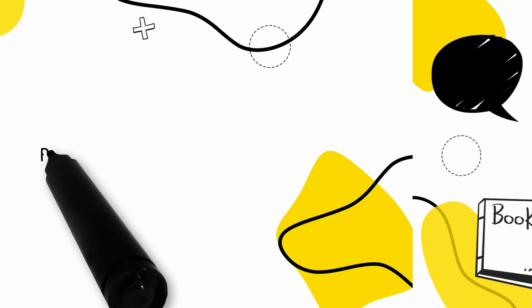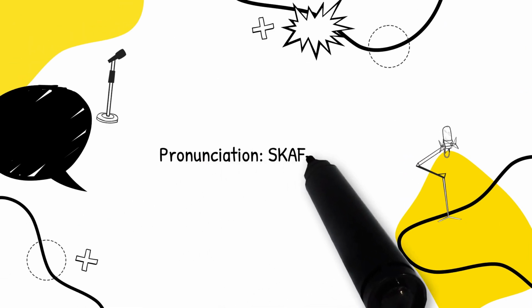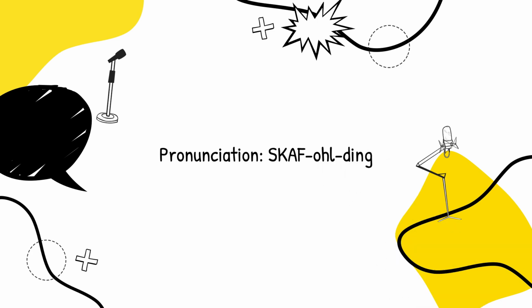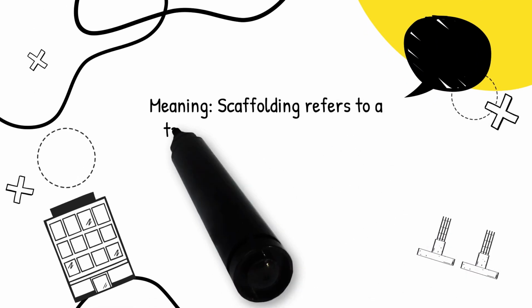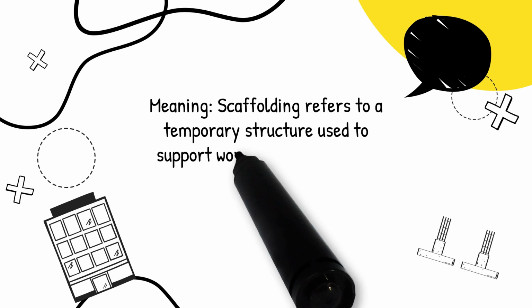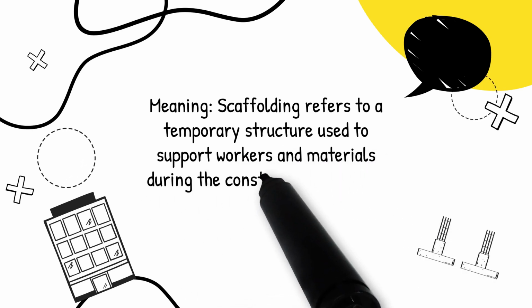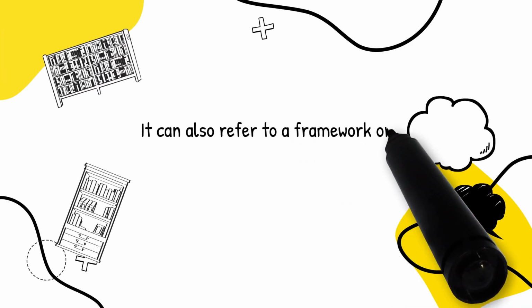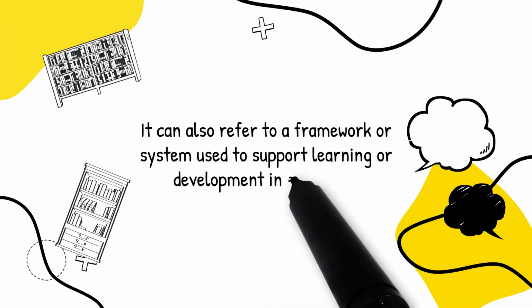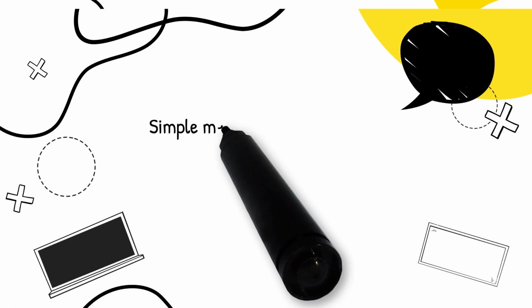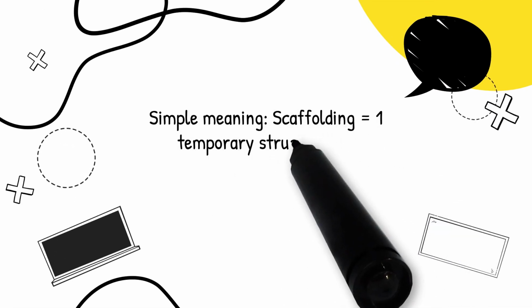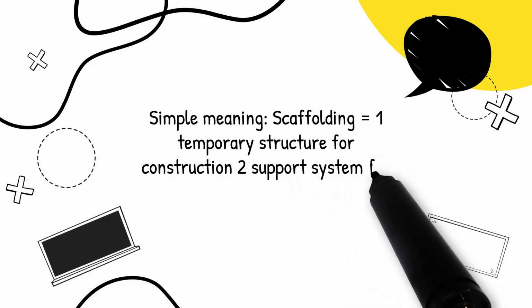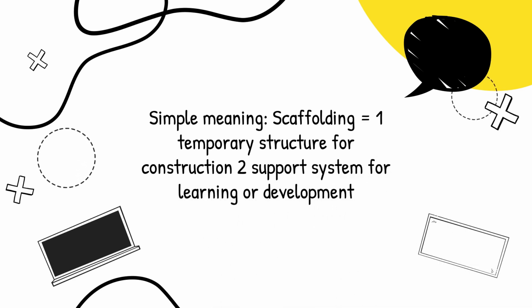Scaffolding, meaning, pronunciation. Scaffolding refers to a temporary structure used to support workers and materials during the construction or repair of a building. It can also refer to a framework or system used to support learning or development in education. Simple meaning: scaffolding equals 1. a temporary structure for construction, 2. a support system for learning or development.